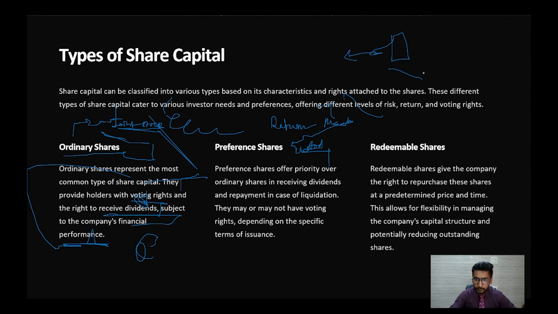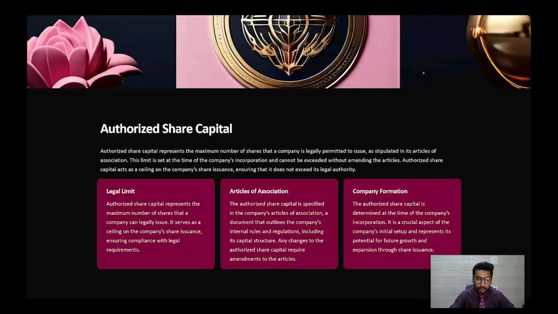Okay. Now let us just move ahead and talk about what is the authorized share capital. So guys, the authorized share capital represents the maximum number of the shares that a company is legally permitted to issue. This is the cap ceiling, and it is the maximum number of the shares that a company can issue over its lifetime, as stipulated in the Articles of Association.